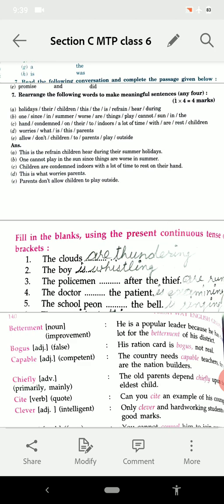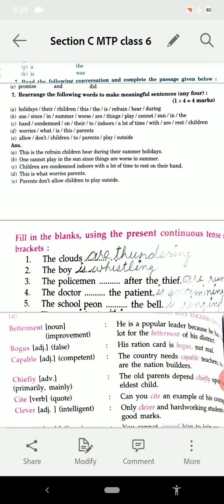And see the first one, the clouds are thundering, the boy is whistling, the policemen are running, the doctor is examining, the peon is ringing the bell. So it is your present continuous tense.